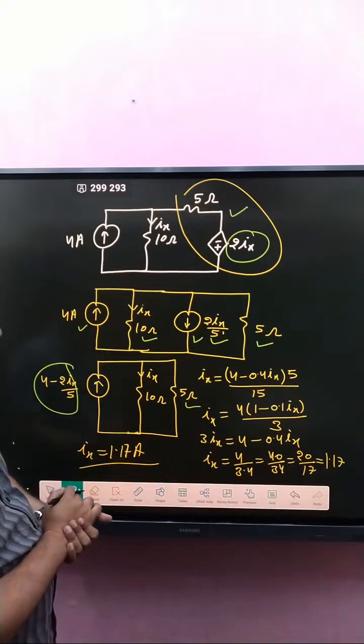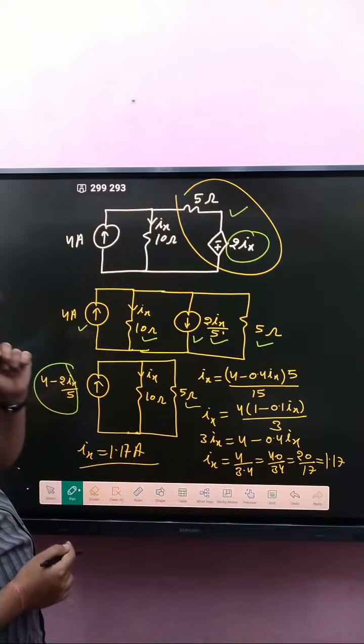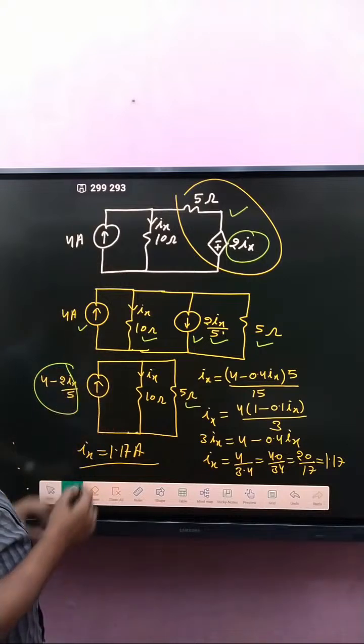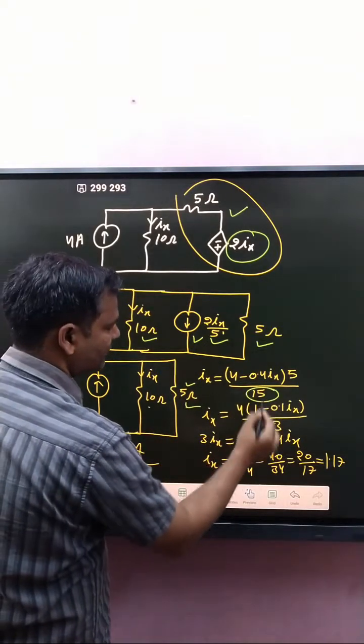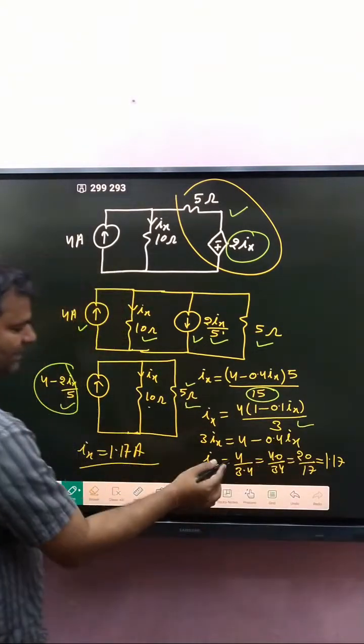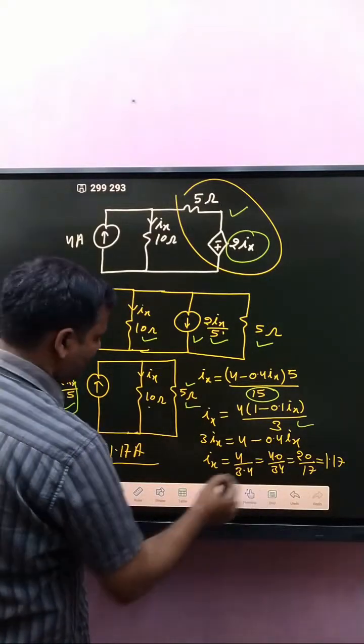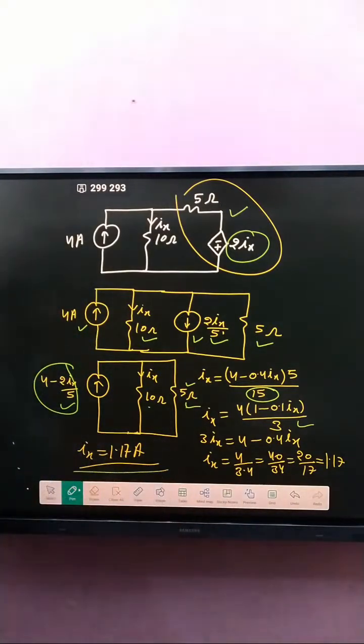Ix is simply written as, if you apply current division rule, that current into that resistance divided by sum of these two. Okay, then we got like that one. After multiplication, we got finally I is 1.17 ampere is the right answer. So final answer is 1.17 ampere.